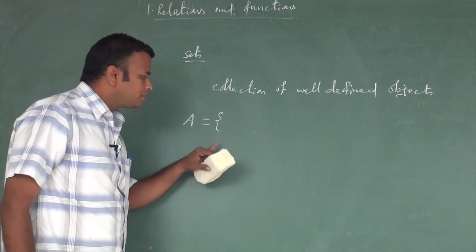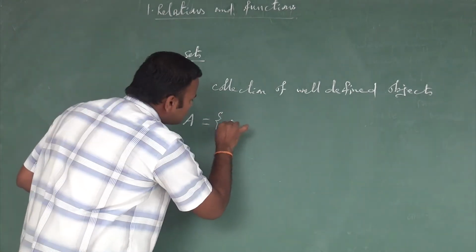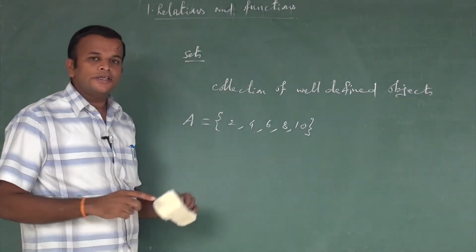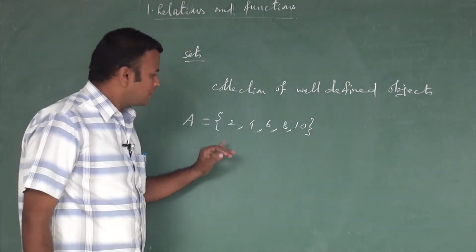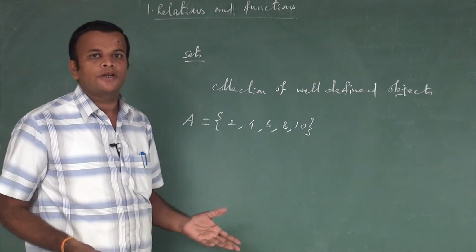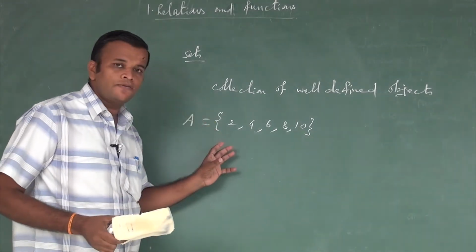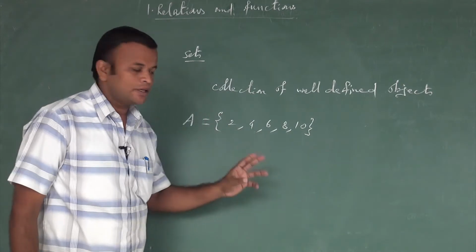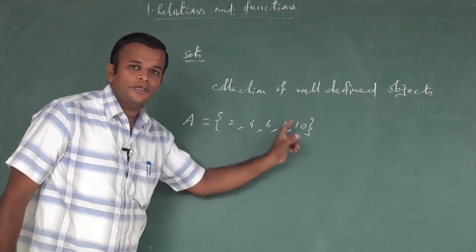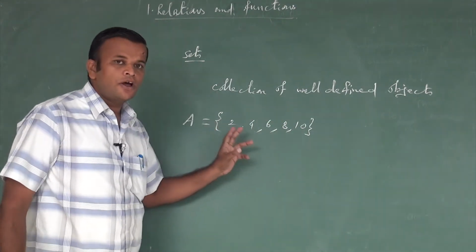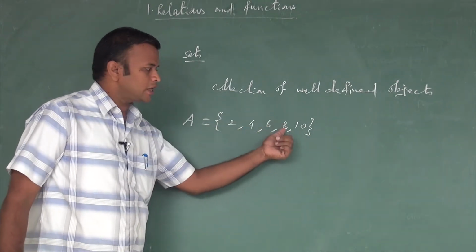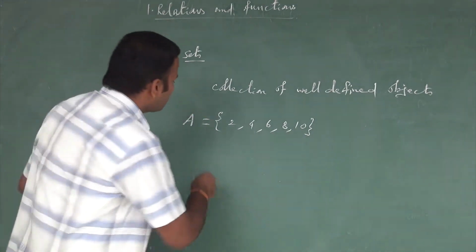All the sets are denoted by this parenthesis: 2, 4, 6, 8 and 10. So now I say A is a set, because the elements 2, 4, 6, 8 and 10, you know very well, are all even numbers. So A is a collection of all even numbers, the even numbers from 2 to 10. So I say A is a set. Now we have collected well-defined objects, that means all are very well known: 2, 4, 6, 8 and 10, all are even numbers. I'll give one more example.